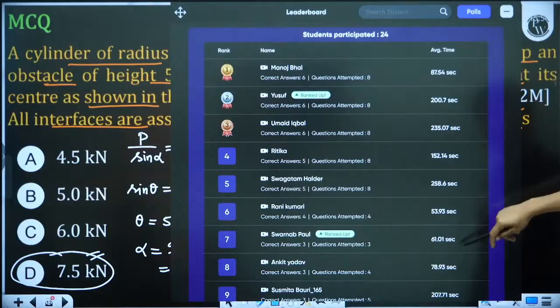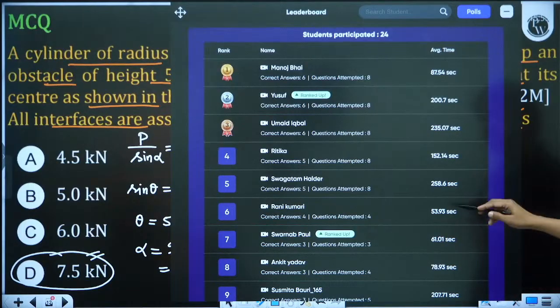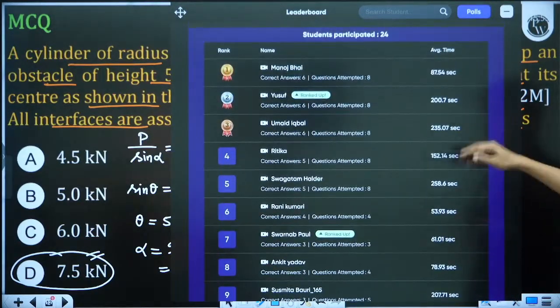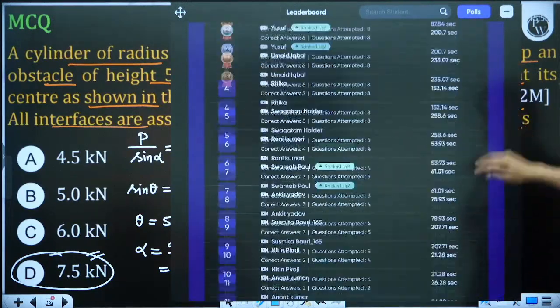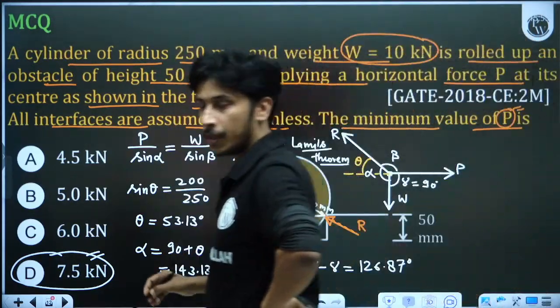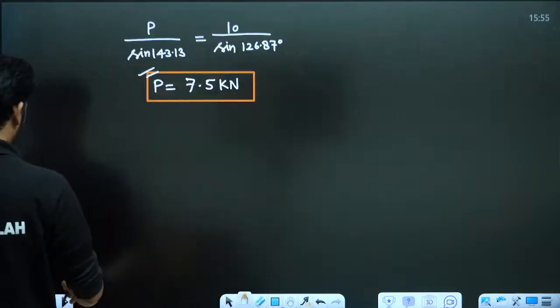They are doing a very clear cut, accurate, and taking less time for solving the calculation. So they are doing a very good performance overall till now. So Manoj, Yusuf, Umaid, Ritika, Swagatam are the top 5, and up to 24 they are the students who are joining the class. Okay. Now let's move towards the next question.